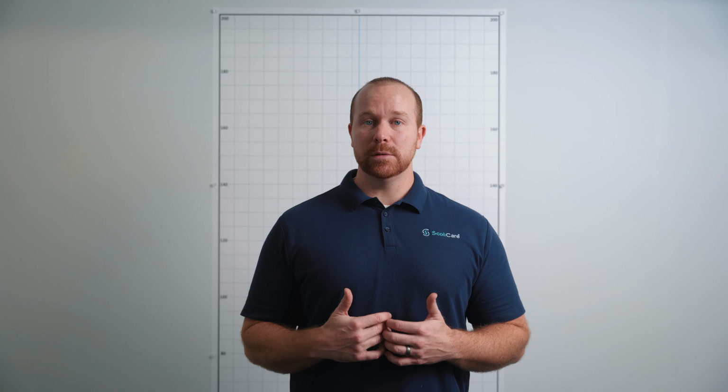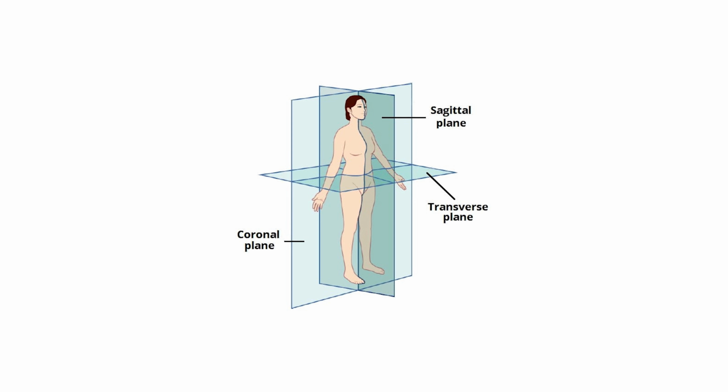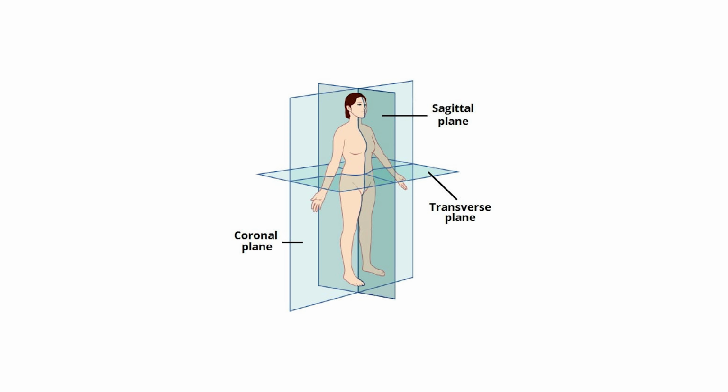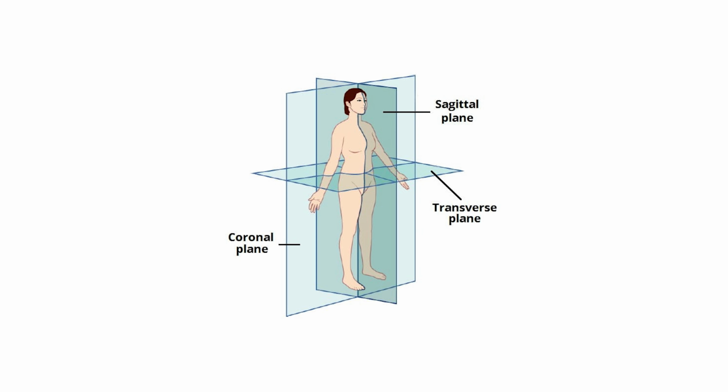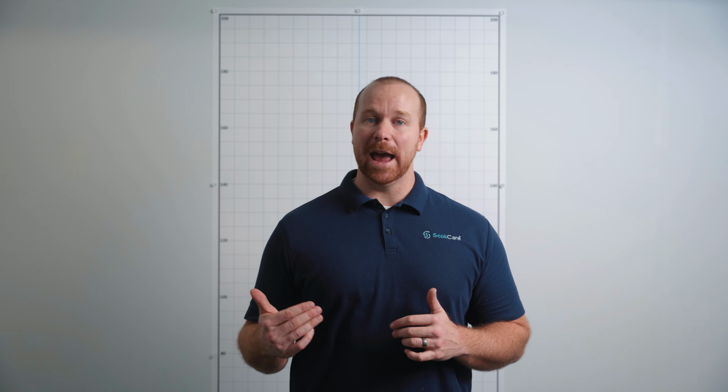And in the coronal plane, which is from the front to the back, the head and torso may shift off center over the pelvis, causing asymmetric loading through the discs, the facet joints, hips, and even the lower extremities. Over time, this uneven stress can accelerate degeneration and amplify pain during everyday activities.